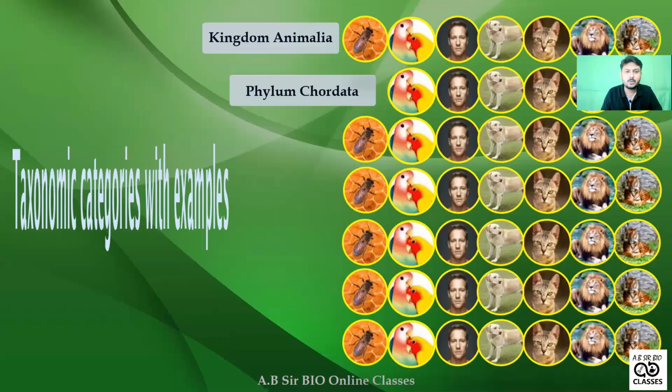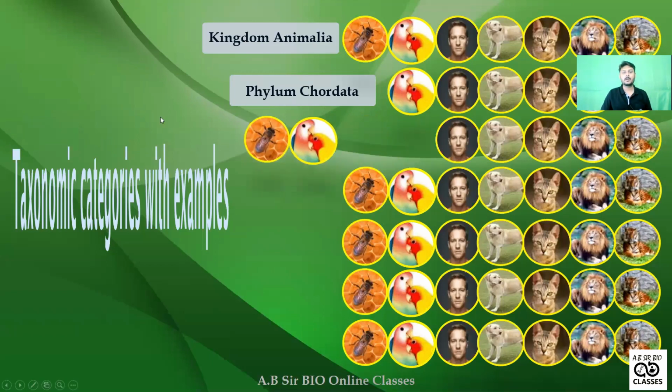See, what are taxonomic categories, with an example. How do we do this? Here you can see lots of animals are there. So they belong to the kingdom Animalia. Now one by one we come. Here those are given. They are the phylum Chordata. Here we just eliminate the insects. So all of them belong to the phylum Chordata.